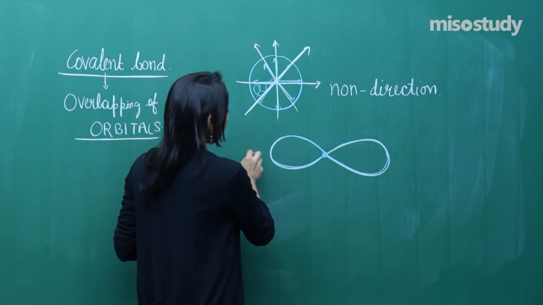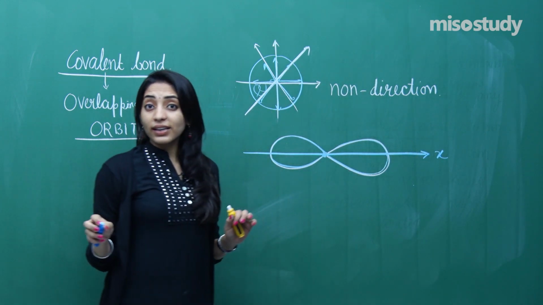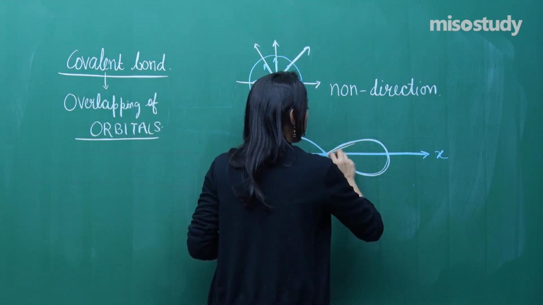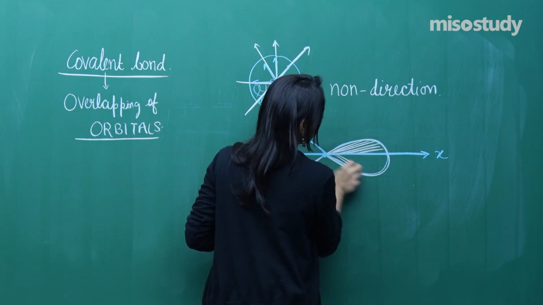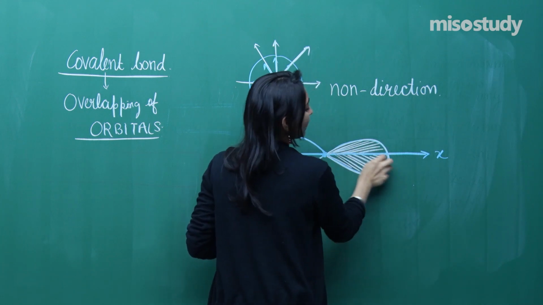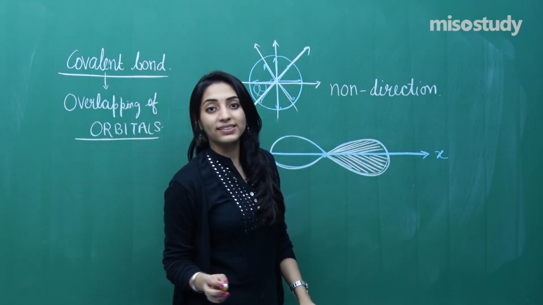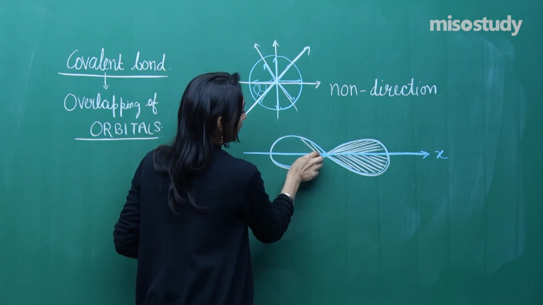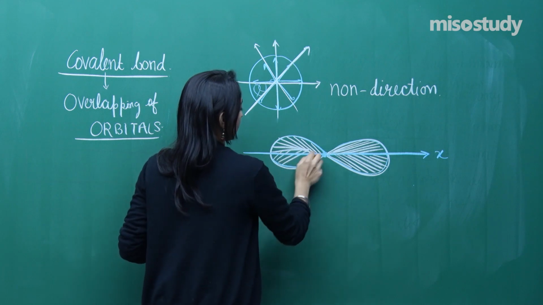That means, let me consider this as the x-axis. If I am considering this as the x-axis, I will say there is more electron density around the x-axis. You will say, right, ma'am, this dumbbell is oriented towards the x-axis.